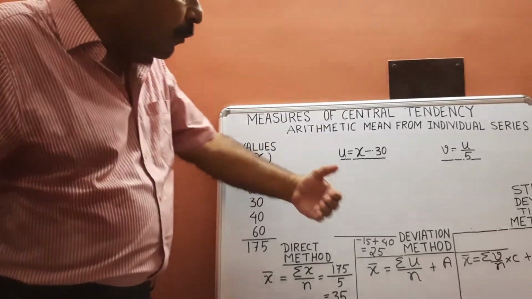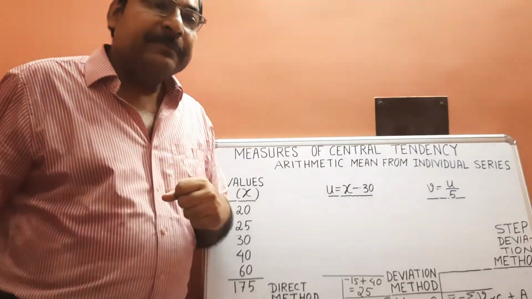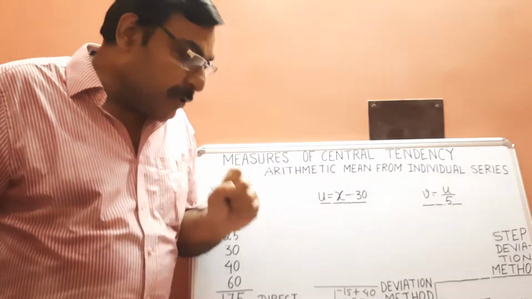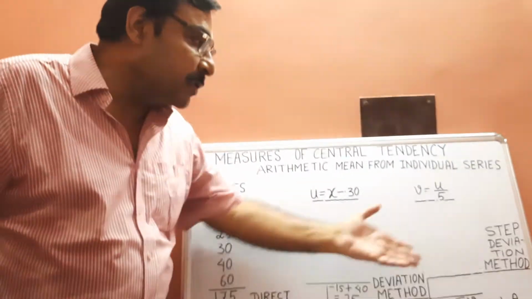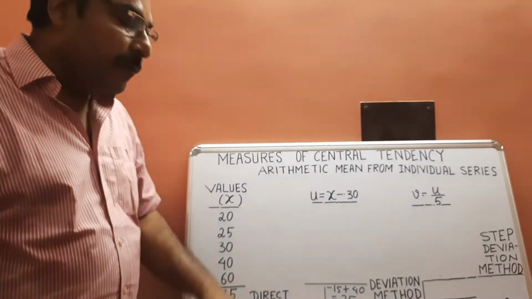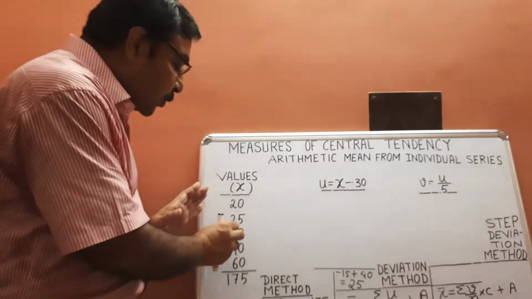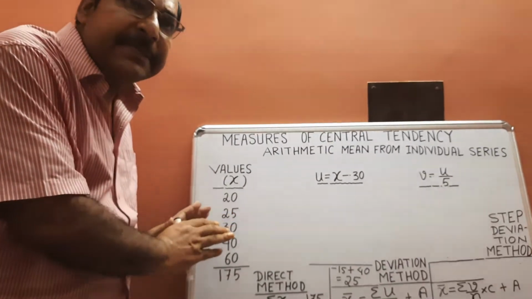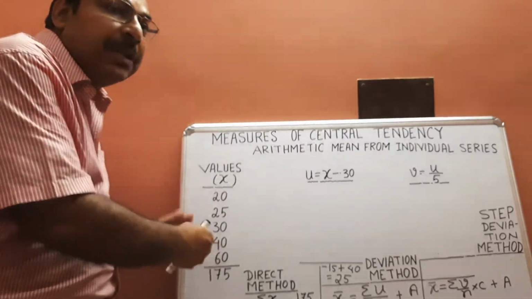Now when we follow the shortcut method, our answer will be the same. Shortcut method is further divided into two: deviation method and step deviation method. First we will go through the deviation method. In the deviation method, we select one value from the series. Generally it is a middle value, and we take the difference of that value with all individual values.